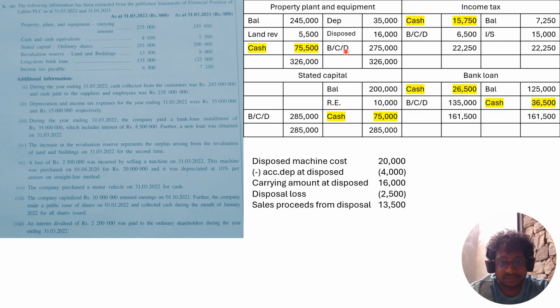Then you can find out the amount that you paid when you were purchasing. When you purchased a new motor vehicle, you paid 75,500. So that goes under investing activities as motor vehicle purchases.